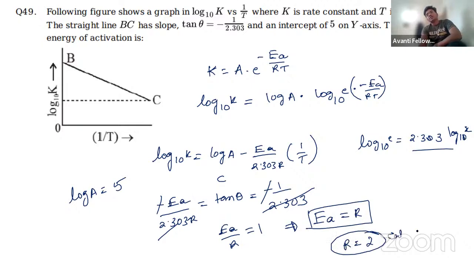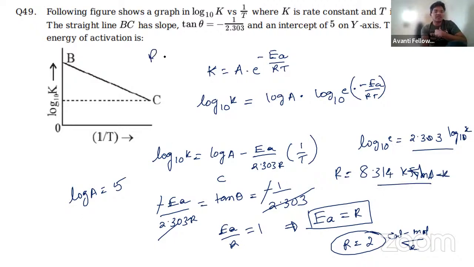That is, activation energy is equal to R, and R is 2 calories per mole Kelvin. If they have mentioned the R value, that will be good. If they have not mentioned it, then you can take R as 2, or you can also take 8.314 kilojoule per mole Kelvin. At the end the pen tab is not working, so please try to manage this one. So the answer, R can become 2 if the R value is in calories per mole Kelvin.